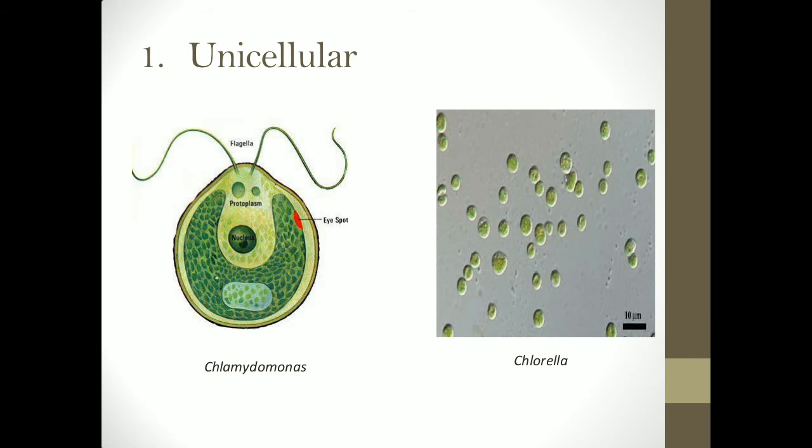We also have non-motile unicellular thalli, which are basically small spherical cells which lack flagella. They are unable to move around. And a very classical example for this is Chlorella, which is an example of a non-motile unicellular thallus. So unicellular thallus forms the simplest type of eukaryotic thallus, and the entire organism is made of a single cell.